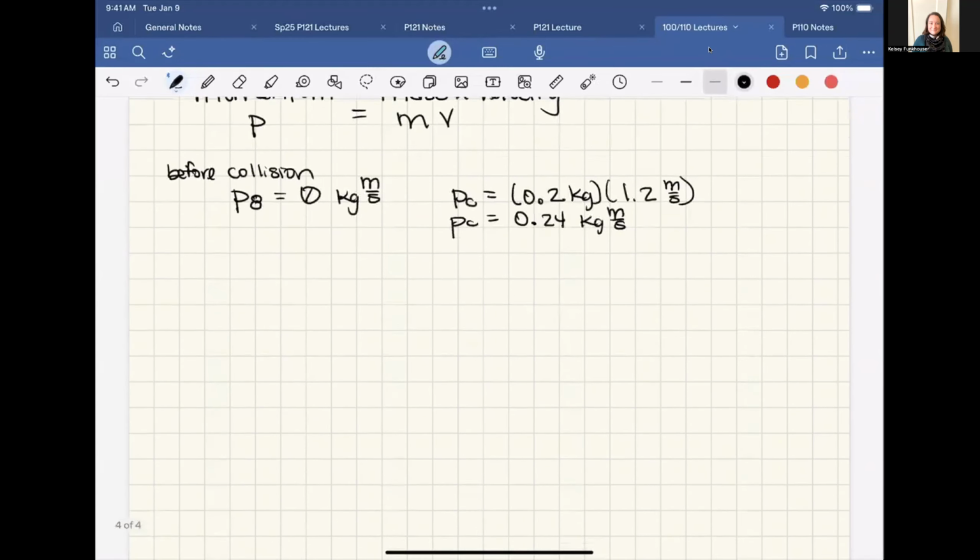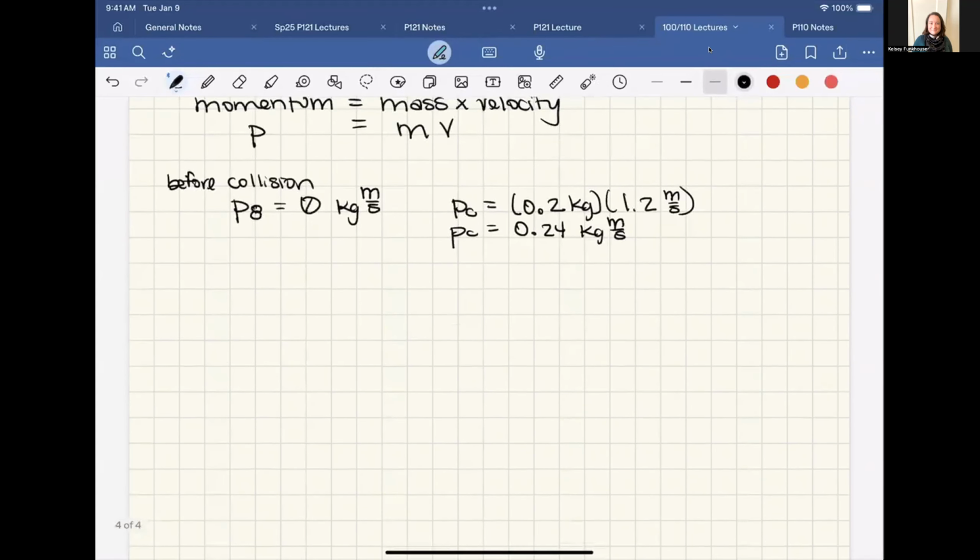And now we can find the total momentum, because we're treating these as a system, right? The total momentum, which is given by a capital P, just to show that it's the total before collision, is the momenta, I guess is the plural, of each of them added together.